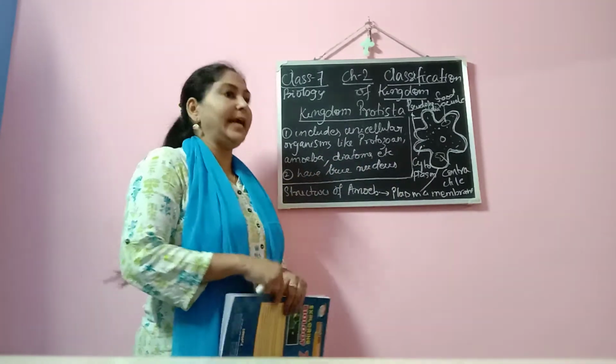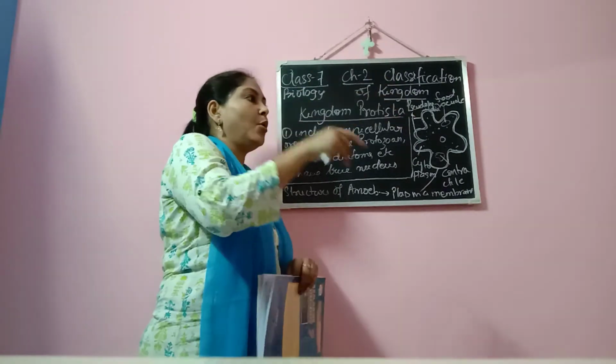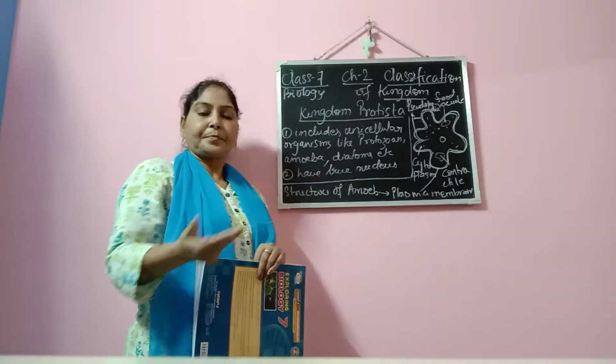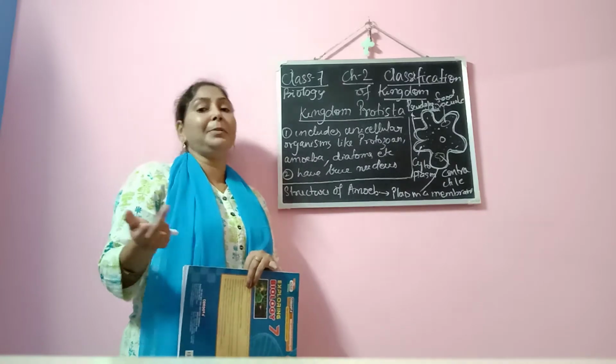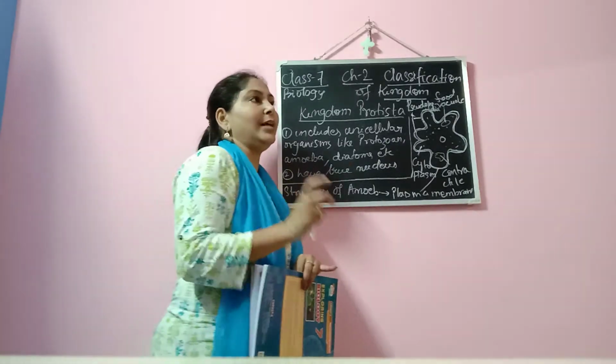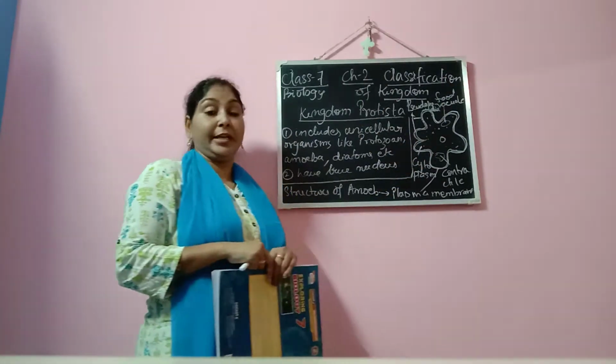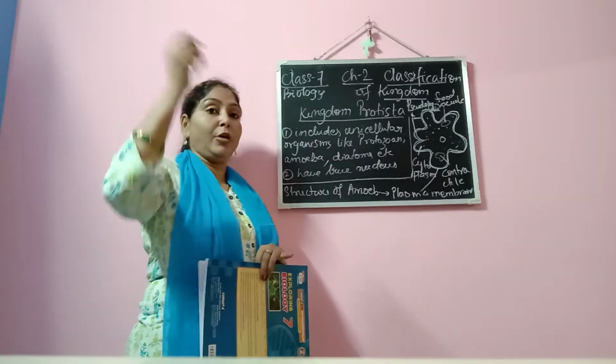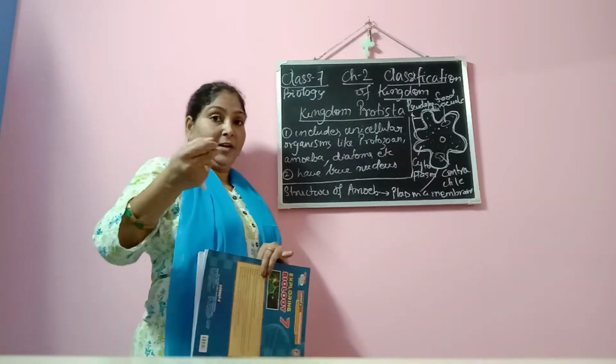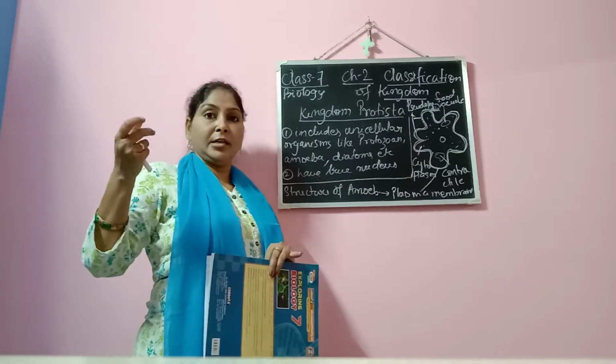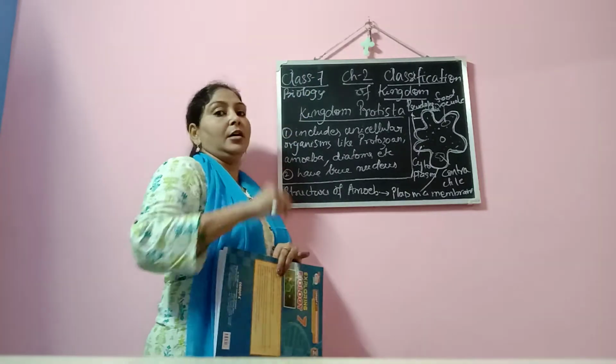Suppose the cytoplasm concentration is more on one side, then the shape of amoeba will be like that. On one side it will be protruding too much, I mean the pseudopodia will form too long, if on one side of the body the cytoplasm is moving too much.